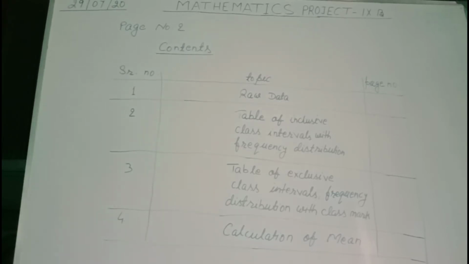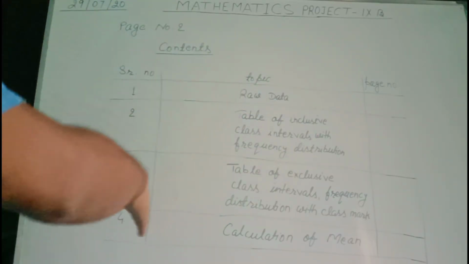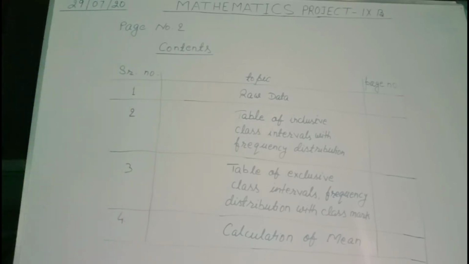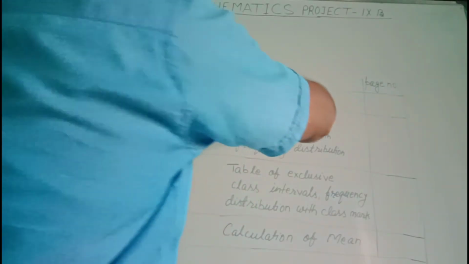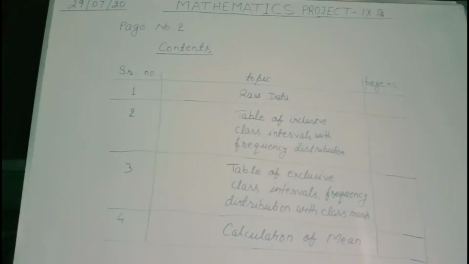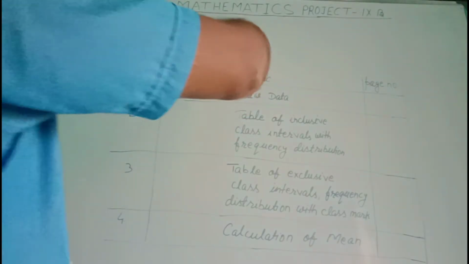On page number 2, you will write the contents. For the contents, you will make this type of table. In the first column, you write serial number. In the second column, you write the topic and refer each topic to the page number that you have marked inside your project file. Suppose raw data, as you have prepared the raw data, it may take 1 page. Then you write page number 3.